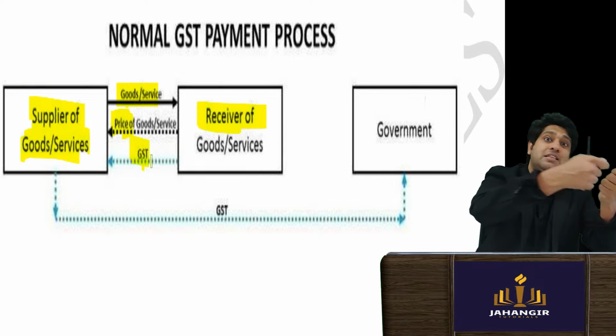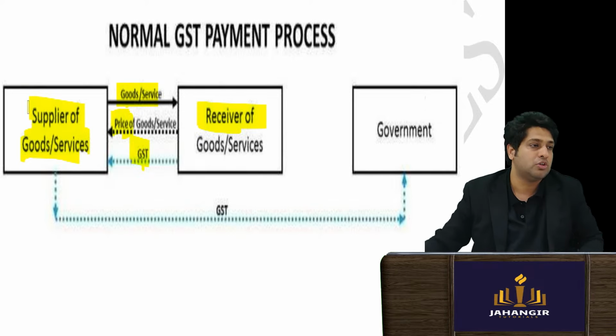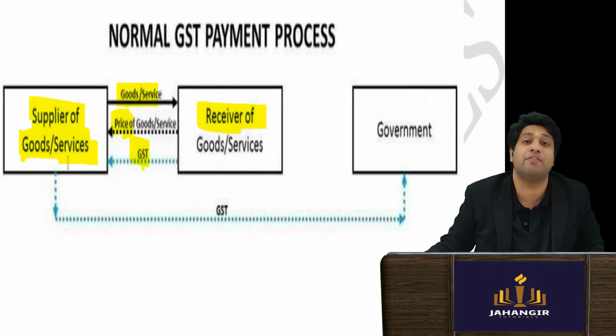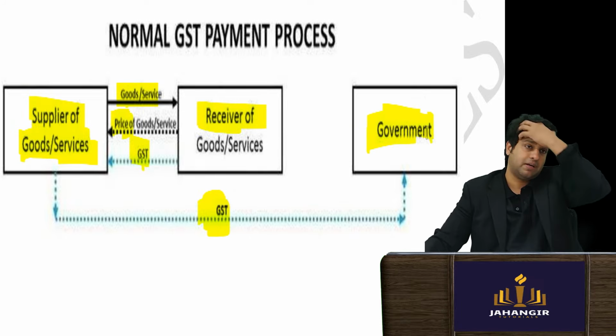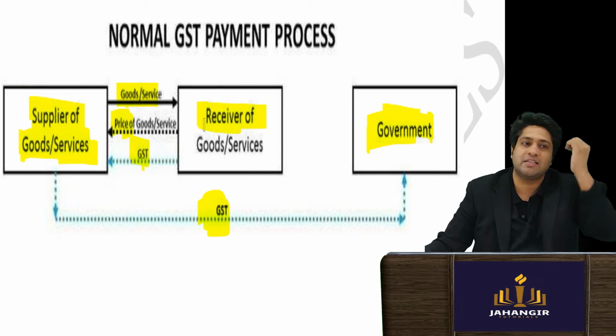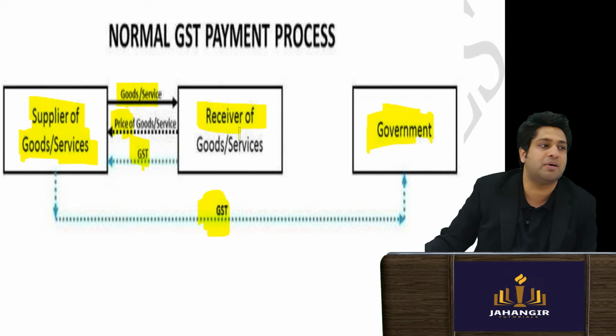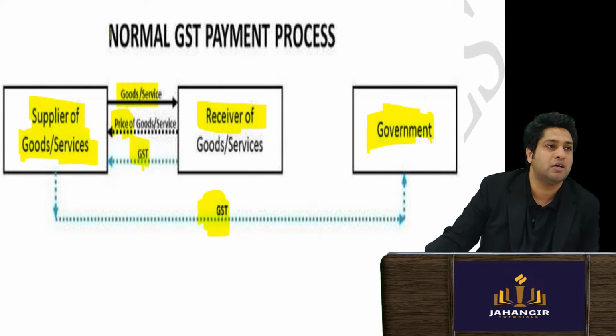Then the classes will have to collect the GST and go. Whenever you buy something online, the supplier will go to the government and pay the GST amount. Simple. They collect it from the receiver, but paying to the government is the responsibility of the supplier. This is a normal GST process called forward charge.